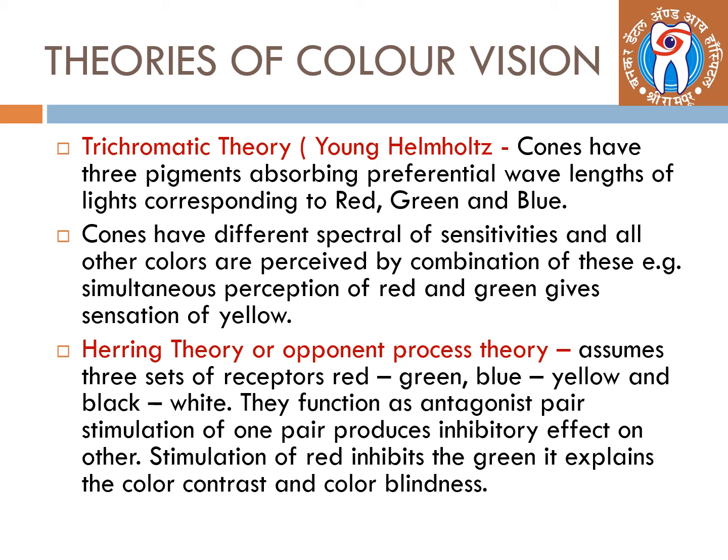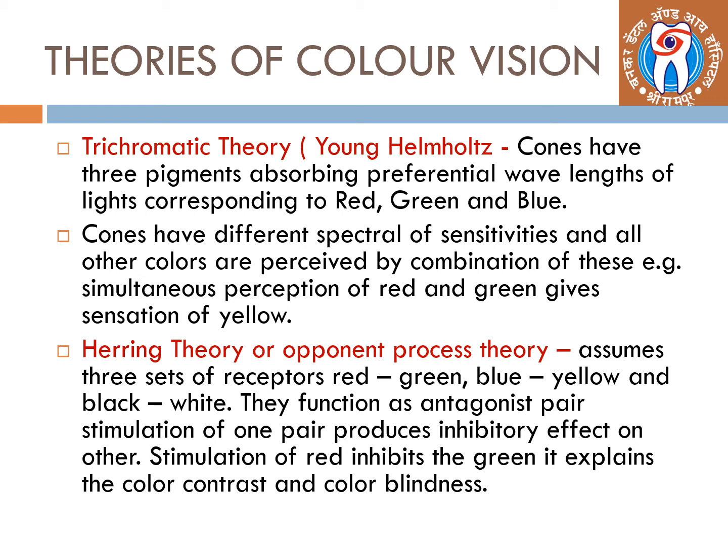Second is Hering theory or opponent process theory, where it is assumed that three sets of receptors, that is red-green, blue-yellow, and black-white, are present. They function as antagonist pairs. Stimulation of one pair produces inhibitory effect on the other. Stimulation of red inhibits the green.